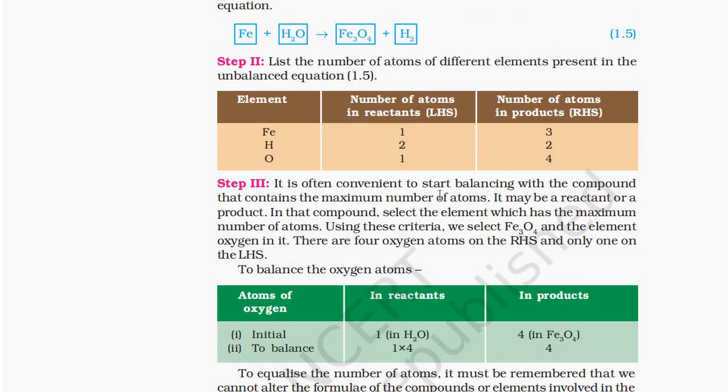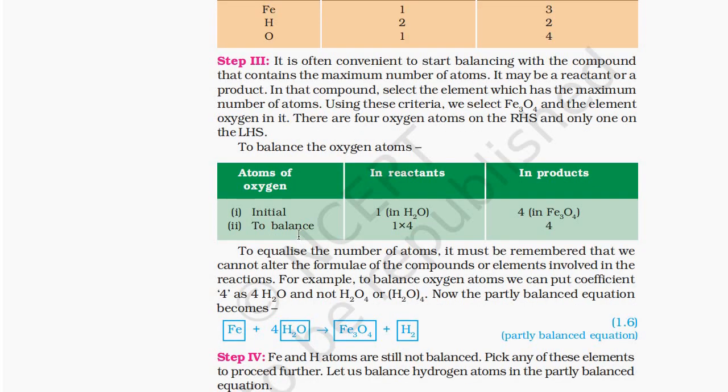Step 3. It is often convenient to start balancing with the compound that contains the maximum number of atoms. It may be a reactant or a product. In that compound, select the element which has the maximum number of atoms using these criteria. We select Fe3O4 and the element oxygen in it. There are 4 oxygen atoms on the RHS and only 1 on the LHS. To balance the oxygen atoms,